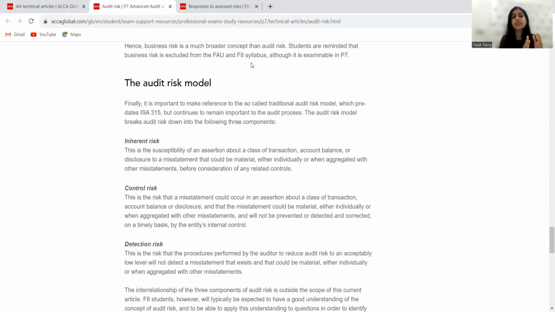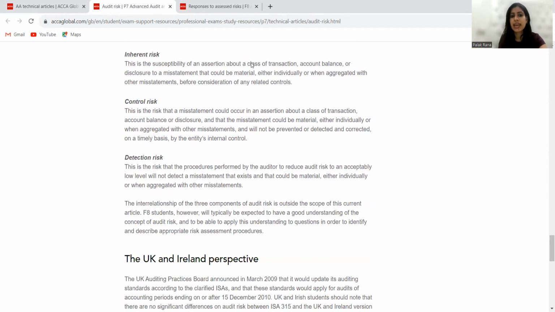Another situation, inherent risk, when due to the complexity and subjectivity of the transaction balances, individual level or aggregate level misstatements are arising, and that is not just because of control risk, they are before considering the control. So due to the nature of transaction, class of transaction, they are present in my organization. So this is my inherent risk. The combination of all three risks is my audit risk.